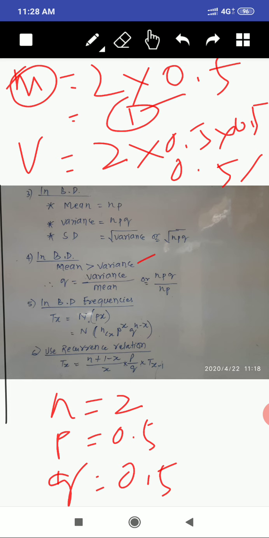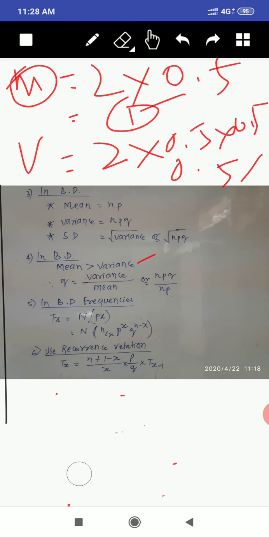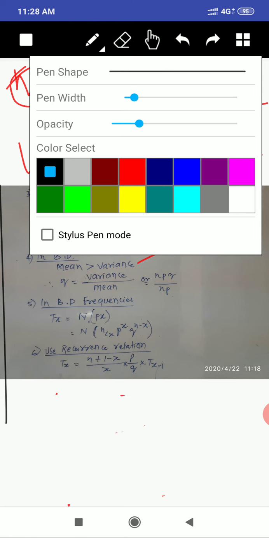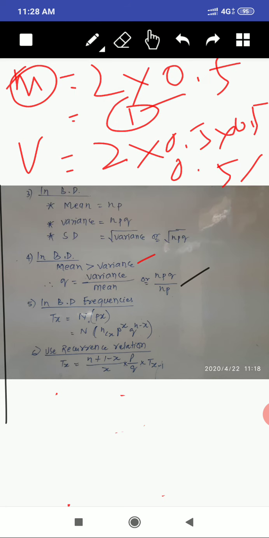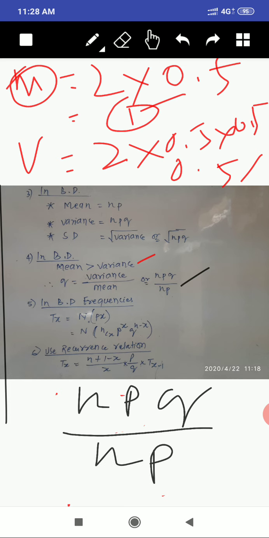Sometimes we need to find the q. How to find the q then? As this formula says, q equals this formula. If you see here, npq divided by np, that is variance divided by mean, you will get the q. How? Variance npq divided by mean np: cancel n, then p, and what you will get? q is the remaining, q is the answer. So sometimes we need to use this formula.